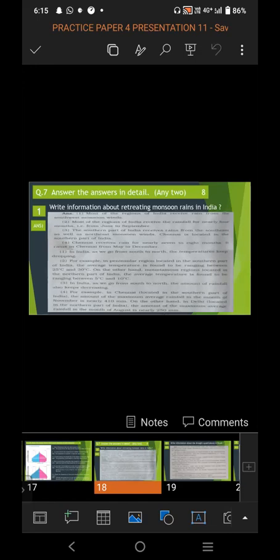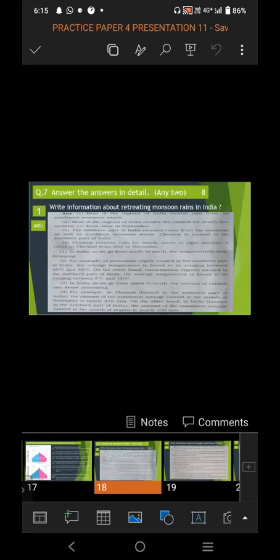It is of 8 marks. So one answer is for 4 marks. So you have to write two answers. So it is of 8 marks. So question number 7, answer the question in detail. Any two, 8 marks. So first, write information about retreating monsoon in India.